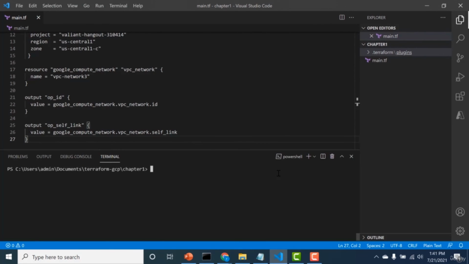So now let's talk about a very important file that is created when you do a terraform apply, and that is called a state file. So here you see that there is just the main.tf and the provider. So let's do a terraform apply and let's see what happens.